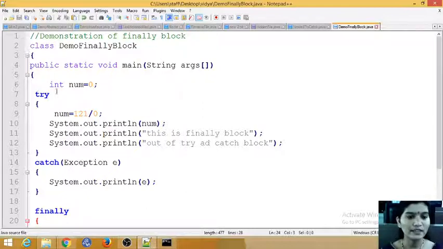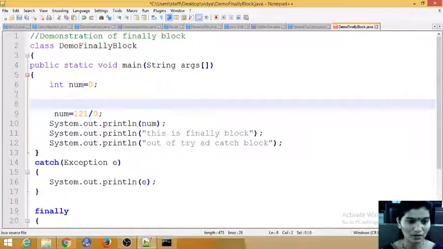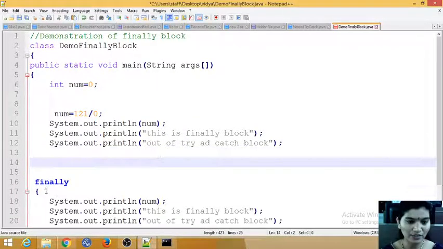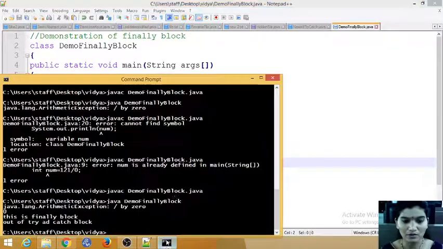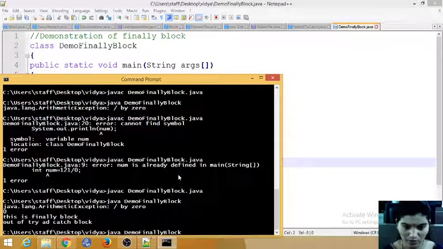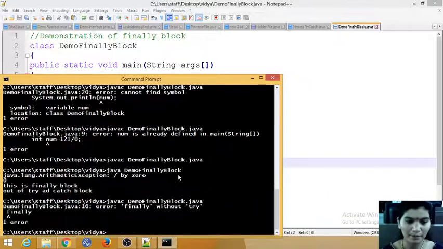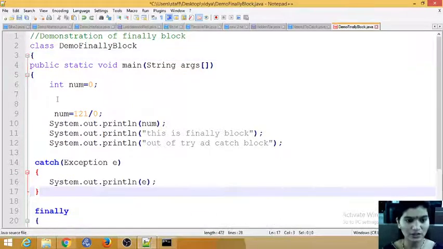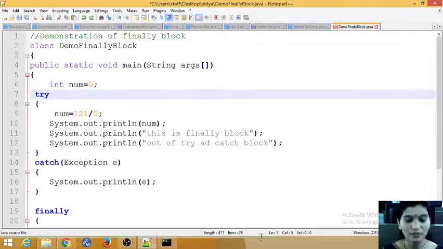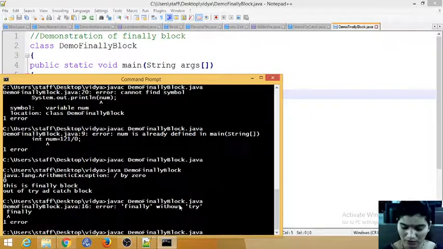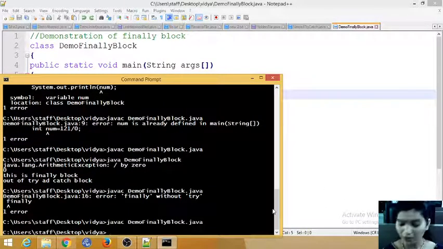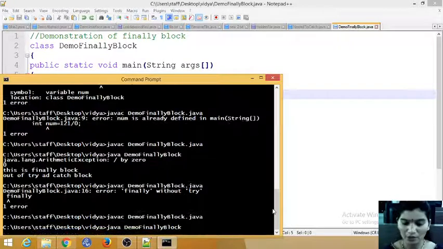Now if I remove try and I remove catch, is finally going to work? We'll check that also. Compile. So no, finally without a try. Without a try and catch, you can't write a finally block. So without a try you can't use a finally. So just Ctrl Z I will do. Now I will save and execute. So now it is working fine. Without try and catch, you can't run your Java program.